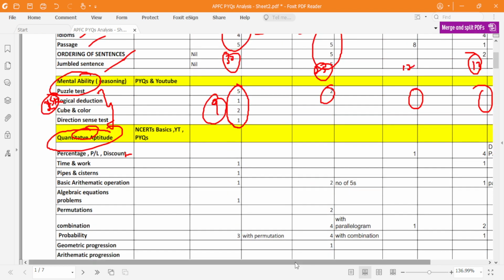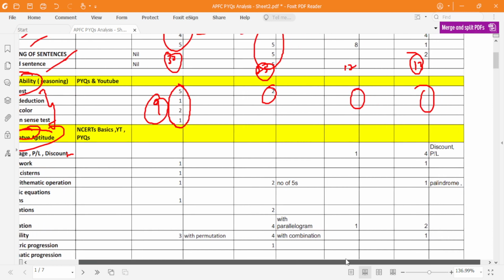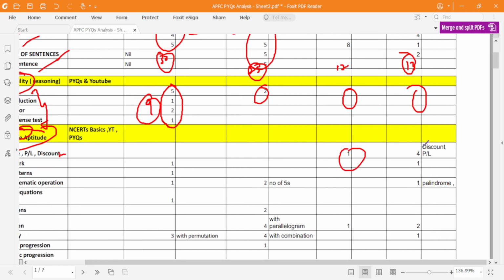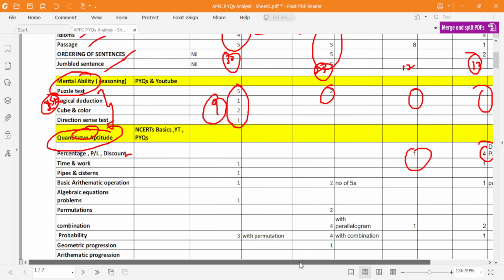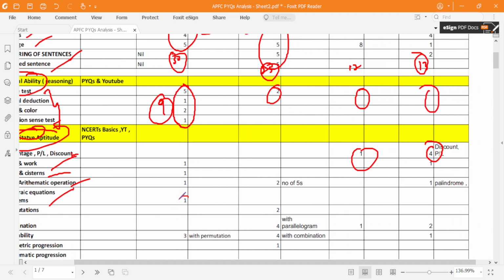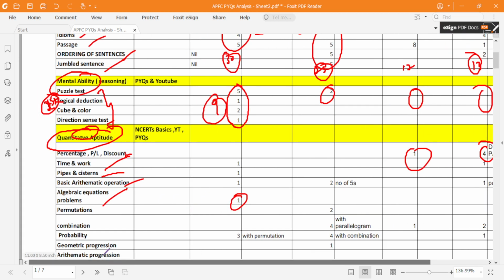But here, if you see in 2012, one question. In 2015, suddenly they asked 4 questions. So time and work, pipes and cisterns, basic arithmetic operations questions they will also ask. For algebraic equations, only one question has been asked about the application of algebra.